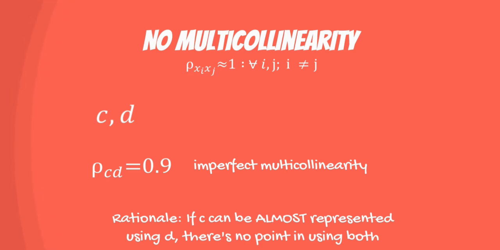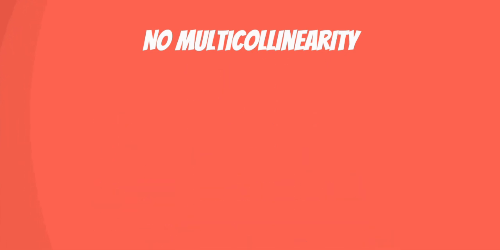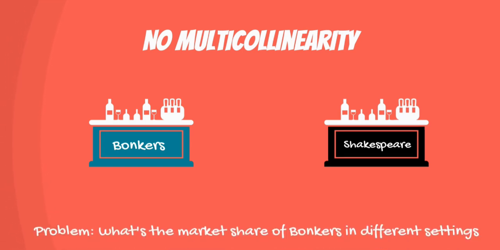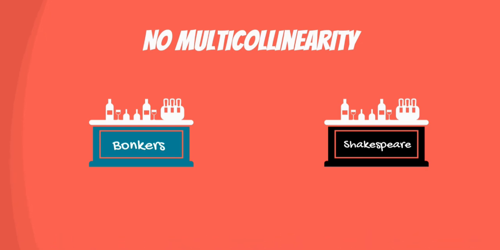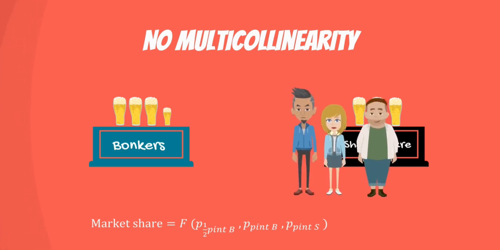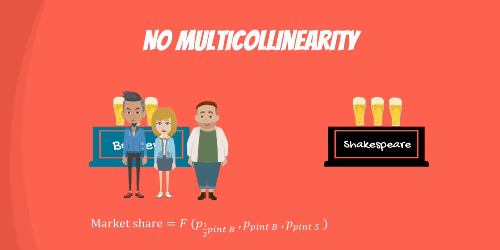Usually, real-life examples are helpful, so let's provide one. There are two bars in the neighborhood, Bonkers and the Shakespeare bar. We want to predict the market share of Bonkers. Most people living in the neighborhood drink only beer in the bars. So, a good approximation would be a model with three variables: the price of half a pint of beer at Bonkers, the price of a pint of beer at Bonkers, and the price of a pint of beer at Shakespeare's. This is logical, right? If one bar raises prices, people would simply switch bars, so the price in one bar is a predictor of the market share of the other bar.